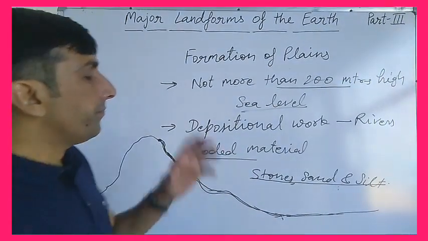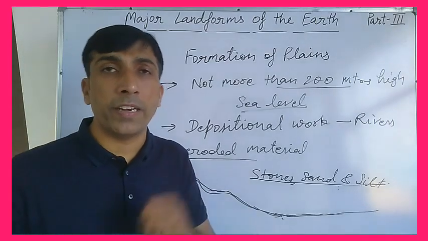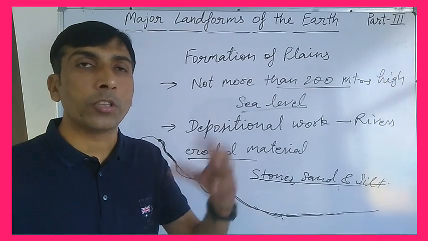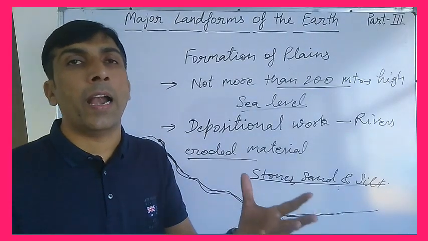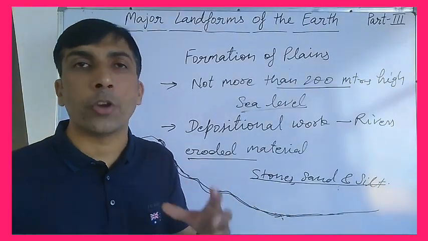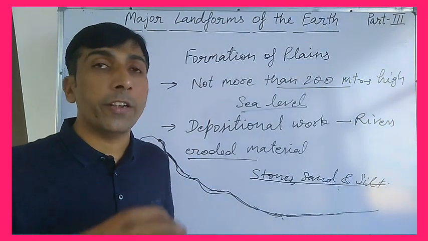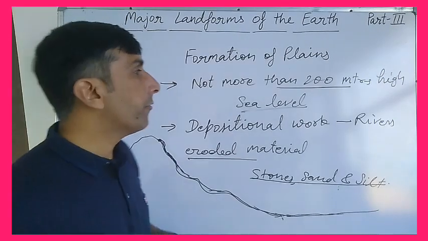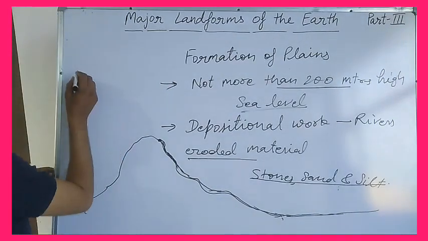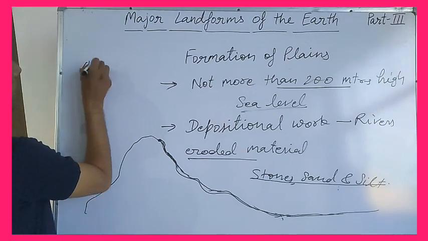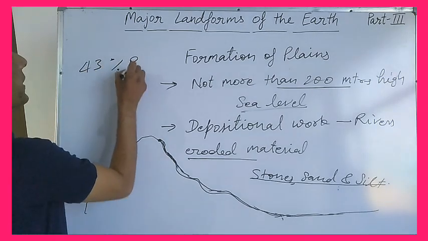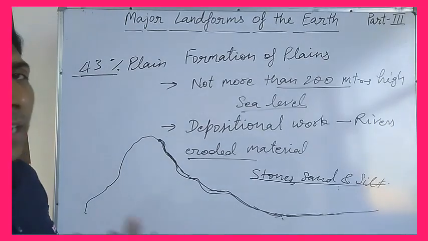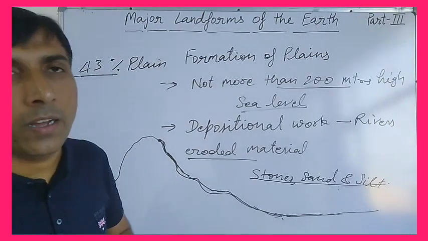In India there is the Ganga Brahmaputra plain area, in Pakistan the Indus plain area, in the same way in North America, in Brazil, in Africa, and some plains are there in Europe and Russia. So in different countries and different continents plain areas are there. If we talk about India, then in land formation, we have 43% of plain area in India. 43% of our total area is plain.